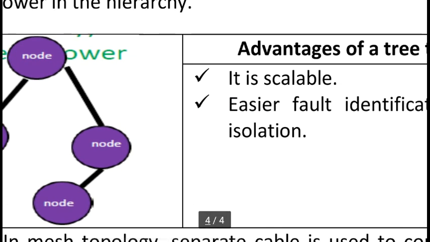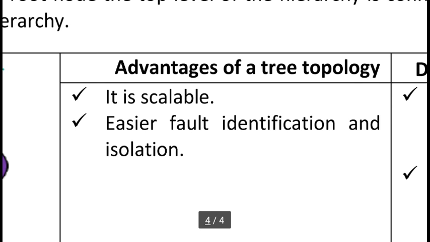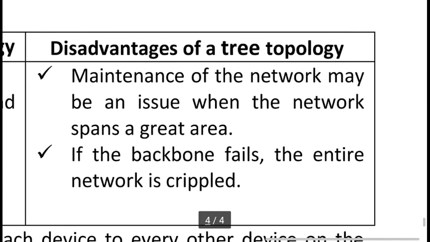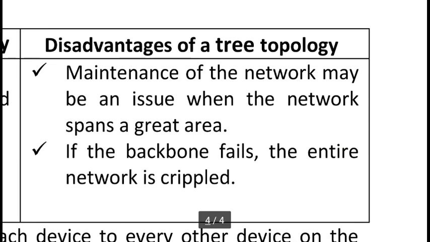The advantage of this tree topology is that it is scalable, meaning we can extend it, and it has easier fault identification and isolation. The disadvantage is that maintenance of the network may be an issue when the network spans a great area. If the backbone fails, the entire network is crippled, meaning the entire network faces a problem.